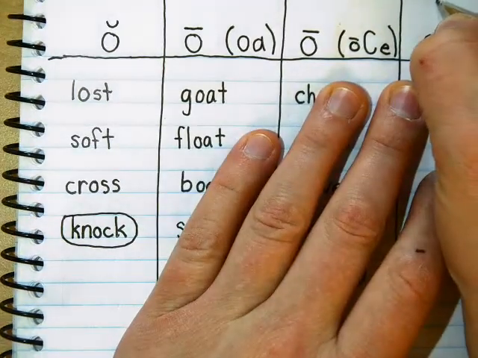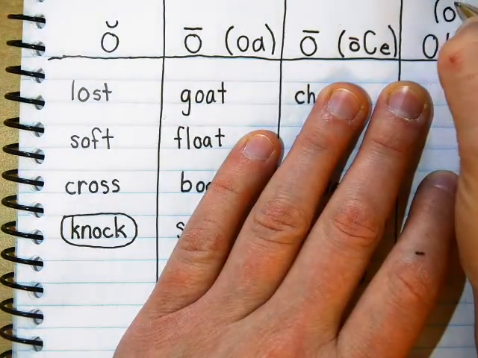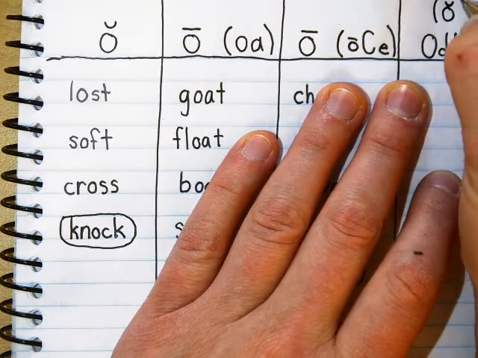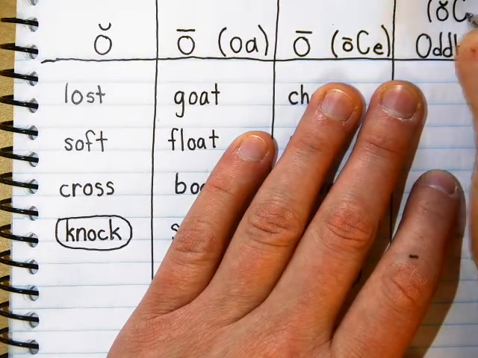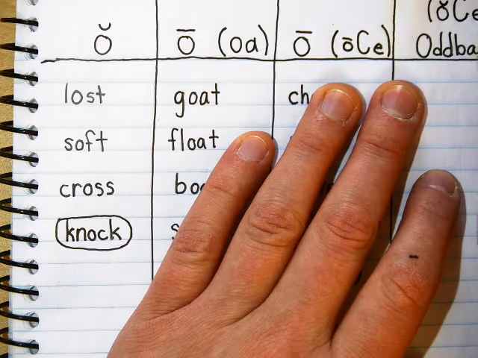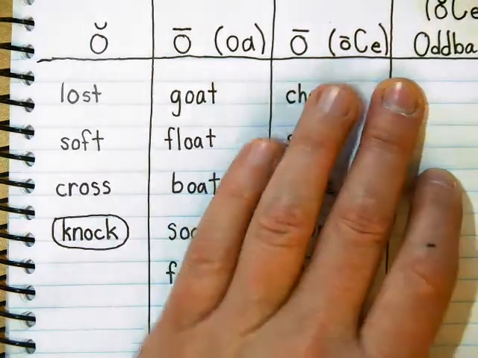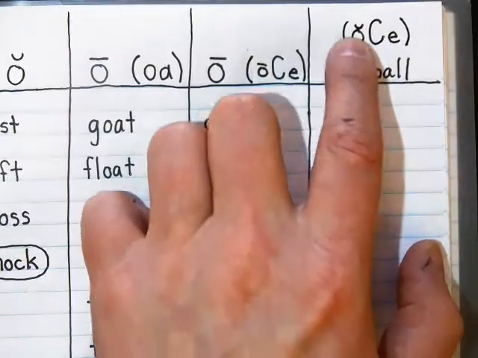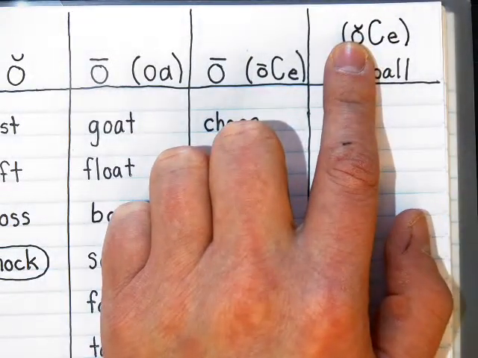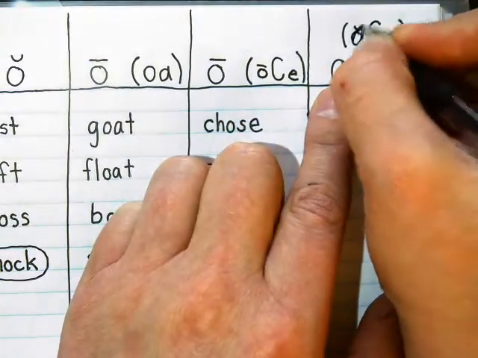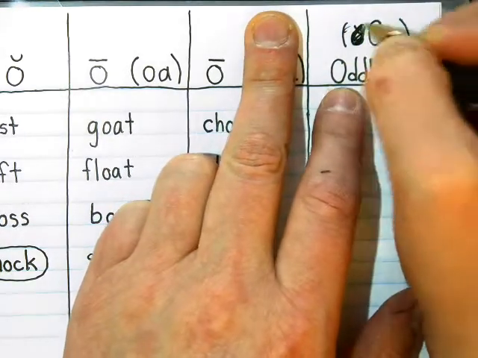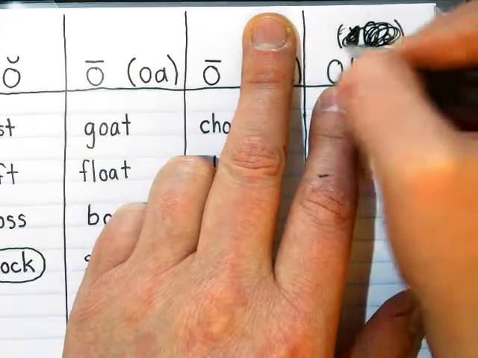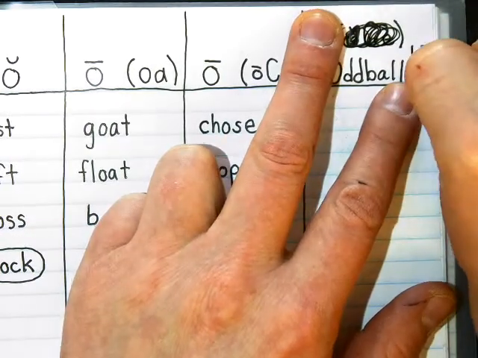I'm going to write up here short O, so you know it's a short O sound. Okay? But I'm going to put that big C in the middle there, and it ends in an E. Actually, it's not a short O sound. It's a short U sound. Okay? So, we'll just cross this out. It's a short U.